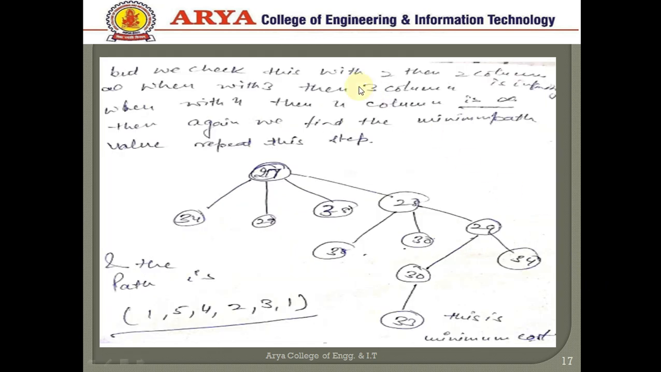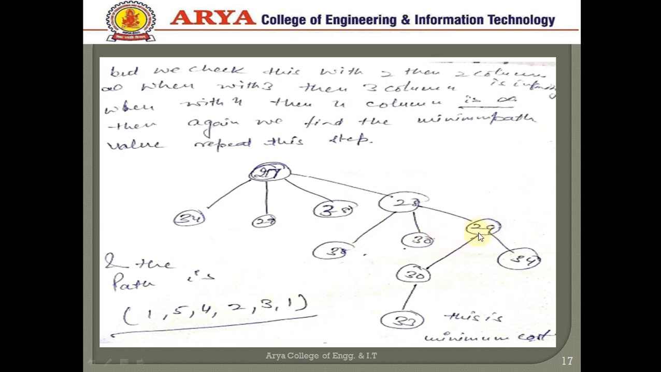We check this with 2, then column 2 has to be infinity. With 3, then column 3 is infinity. With 4, then column 4 is infinity. The same process is repeated. Then again we find the minimum path value, repeating this step, and this is our final answer. 27, 34, 29, 38, 28. We choose 28. Again find the cost value for each node. These values are 38, 30, 29.